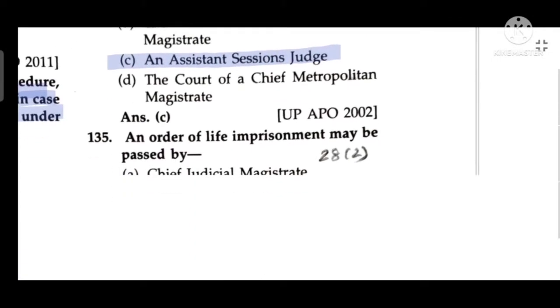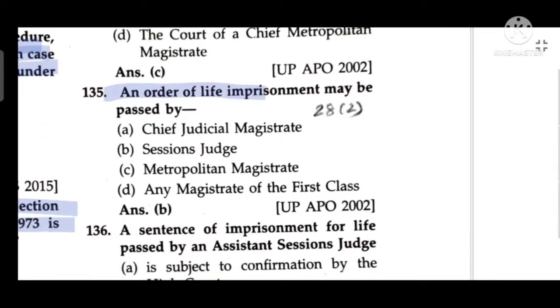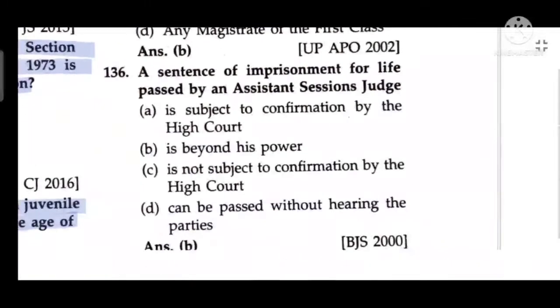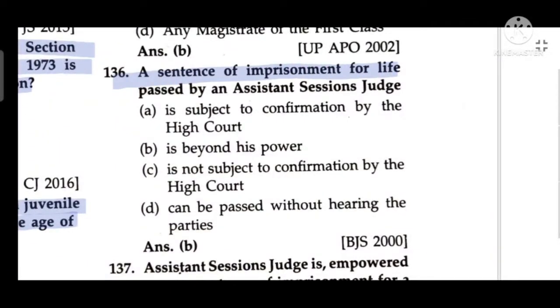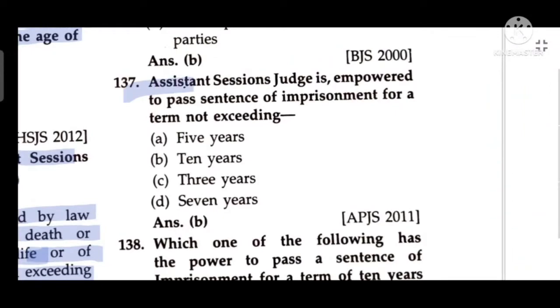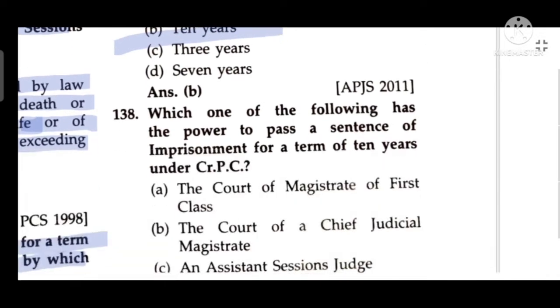An Assistant Session Judge. An order of life imprisonment may be passed by a Session Judge. A sentence of imprisonment for life passed by an Assistant Session Judge is beyond his power. An Assistant Session Judge is empowered to pass a sentence of imprisonment for a term not exceeding 10 years.